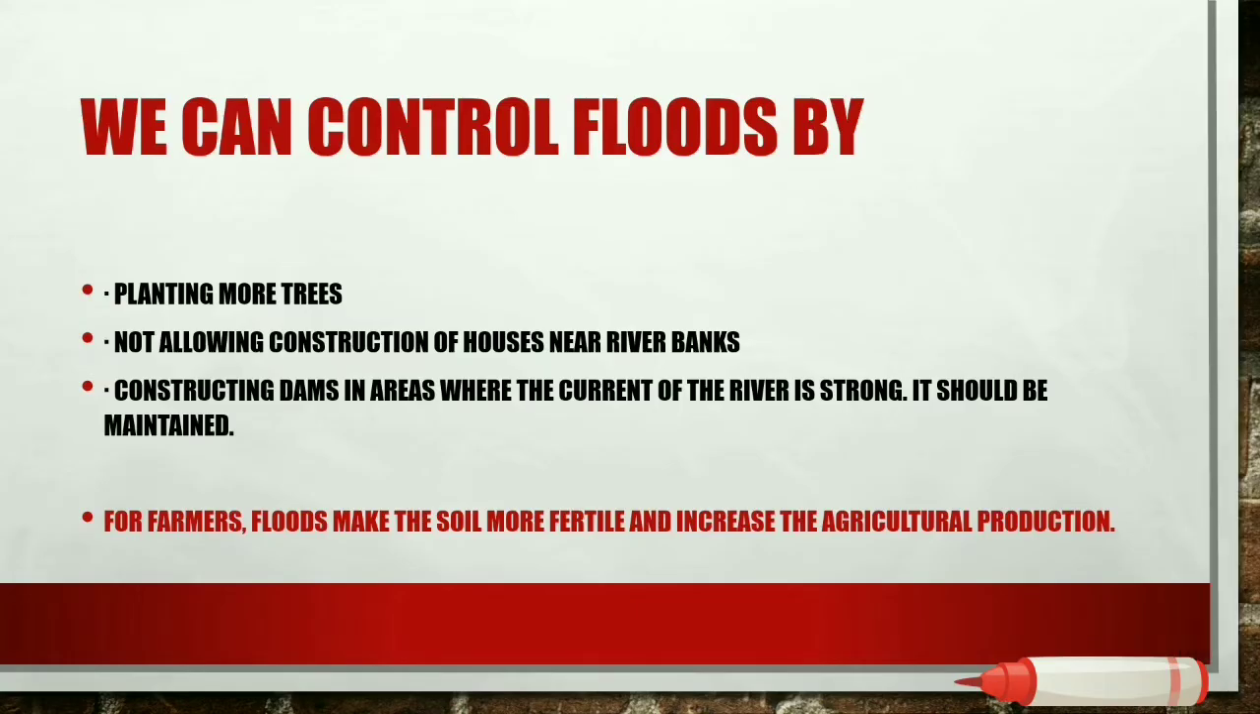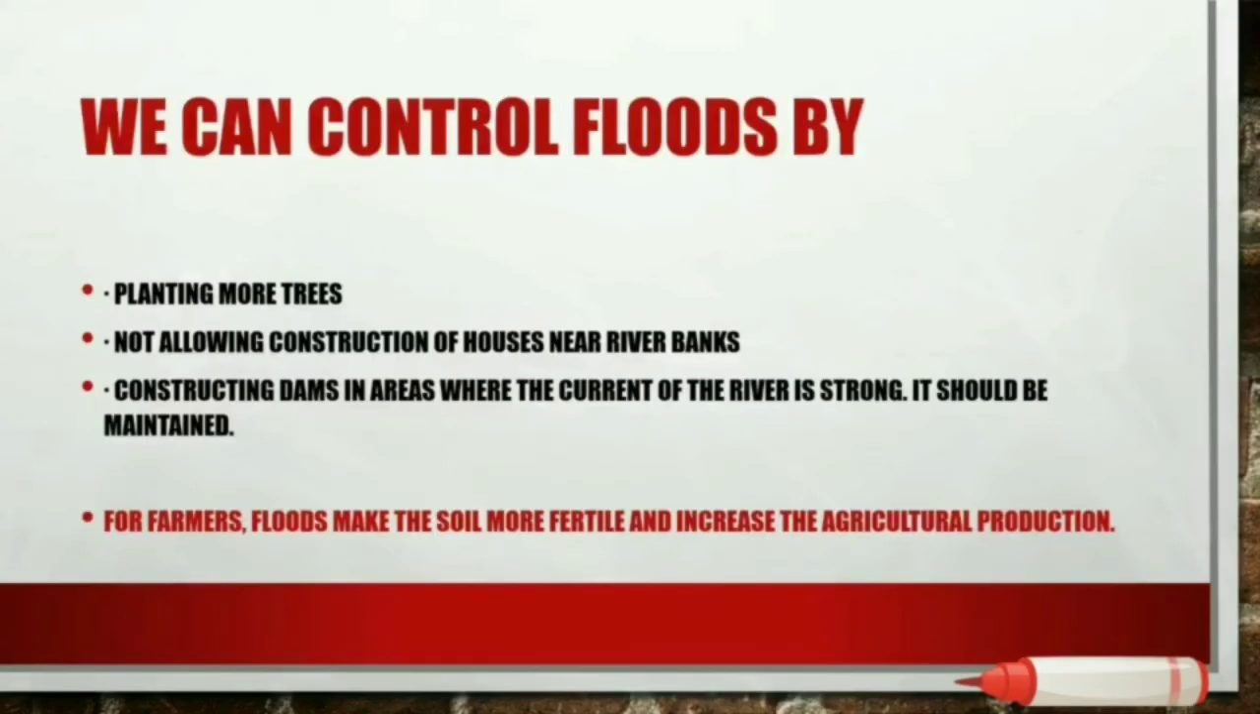We can control floods by planting more trees, not allowing construction of houses near riverbanks, and constructing dams in the areas where the current of the river is strong. They should be well maintained. But there is only one positive side here. That is, for farmers, floods make the soil more fertile and increase agricultural production.